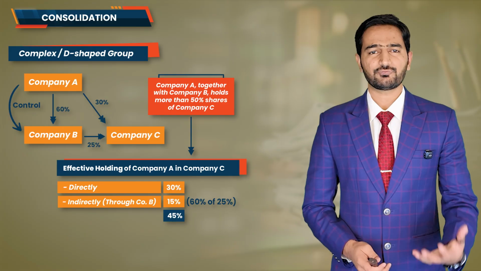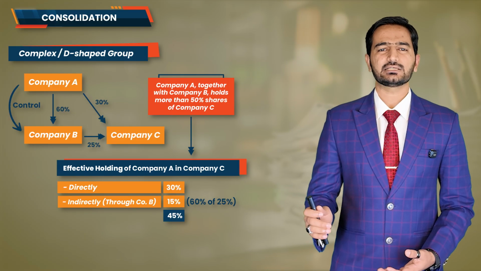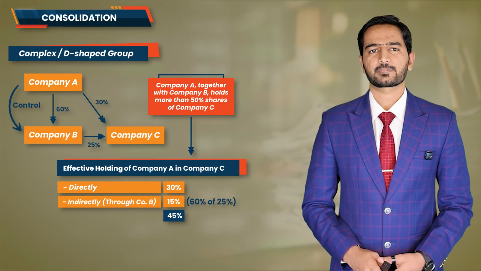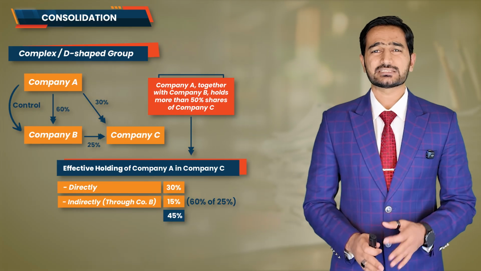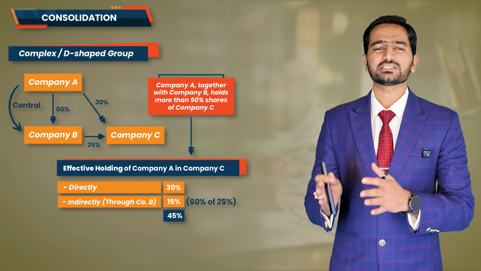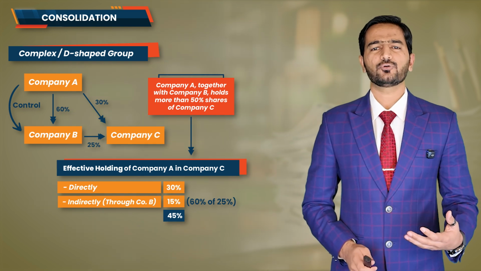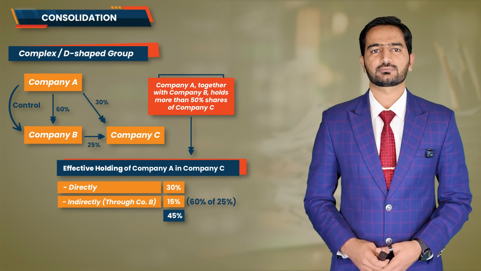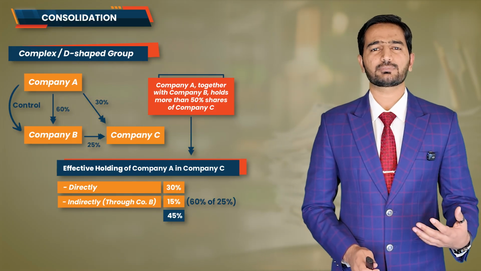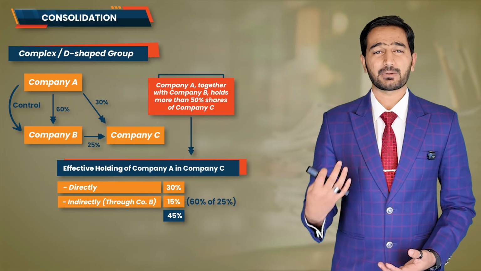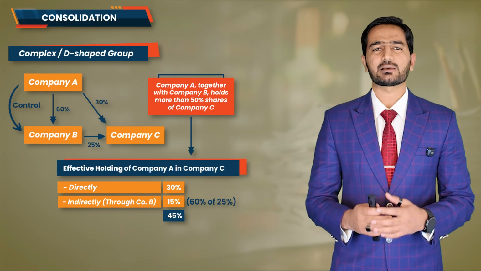And because that's more than 50%, control is established and company C is considered a subsidiary of company A. We will use the effective holding in later numerical questions, but for now, just remember, control is based on decision-making power, not on whether the effective holding is above or below 50%. Alright my friends, so far we have discussed the basic concept of what a group is, who is a parent, who is a subsidiary, and in which scenario control is established.